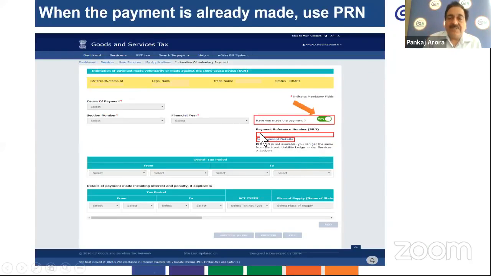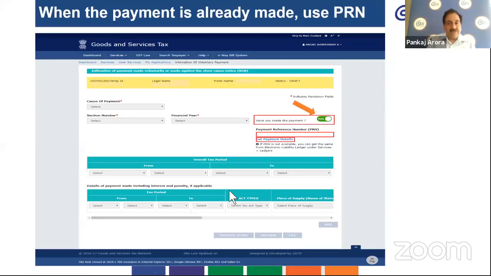Once the payment reference number is entered in the concerned column, you can click on Get Payment Details. And once you click on Get Payment Details, all the tax periods which you entered and the details of payment made by you, including interest and penalty if applicable, are auto fetched in such form.